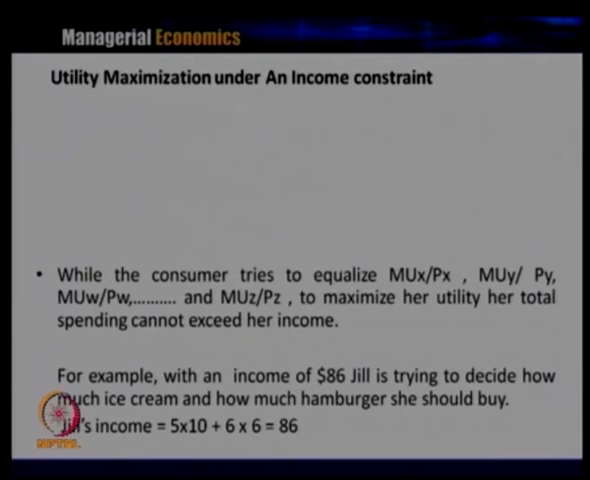So, if Jill's income is 86, then she can consume both the goods, maybe ice cream and the hamburger. So, 5 multiplied by 10 plus 6 multiplied by 6 comes to 86 rupees. Now, we will see how we get these numbers 5, 10, 6 and 6, which one is the unit and which one is the price, and what is required here. We should know the price of ice cream, the price of hamburger, and the money income Jill is having.